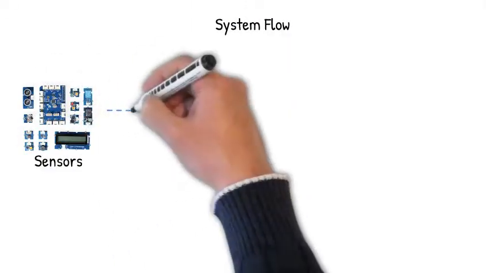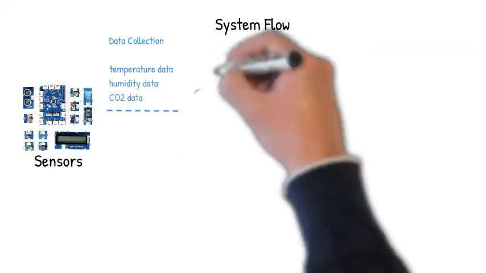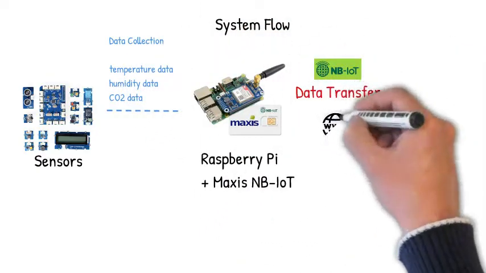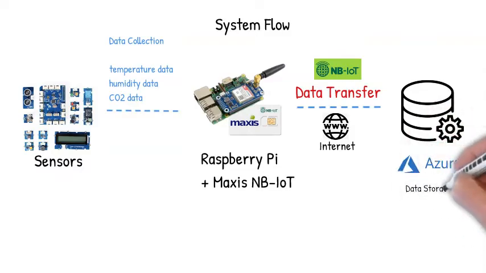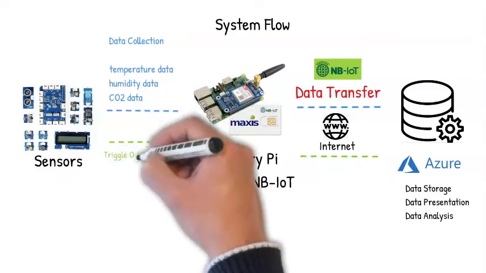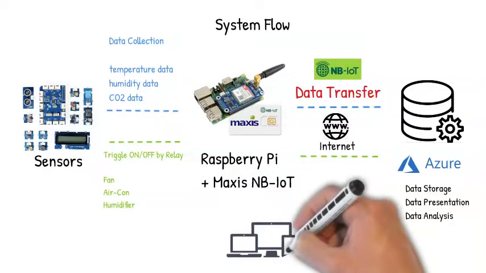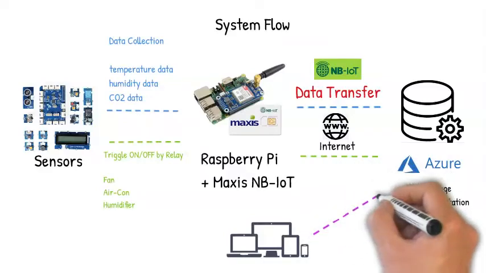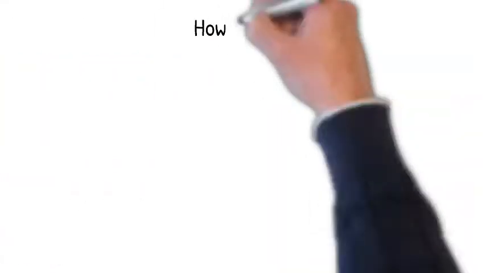We have planned the system flow. First, we collect the temperature, humidity, and CO2 data using sensors. After that, the data is transmitted to the internet via Maxis NB-IoT to Microsoft Azure, where data is stored and processed. After data is analyzed, a signal will be sent back to the Raspberry Pi to trigger the relay for the fan, aircon, and humidifier. Meanwhile, we can access and monitor data through any mobile device.